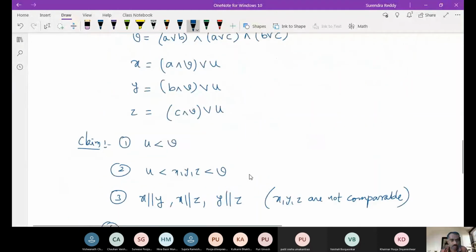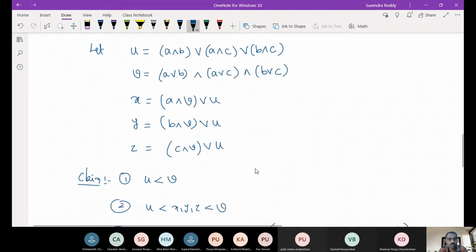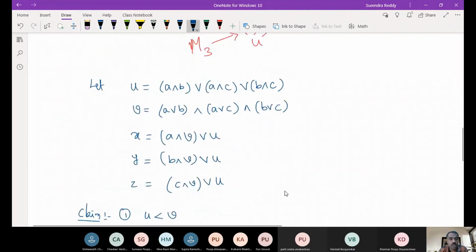Now, if at all U is equal to V, then we should get a contradiction somewhere. Okay. Are you following? How do we get the contradiction?